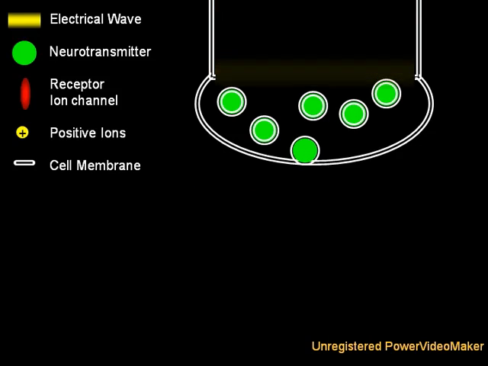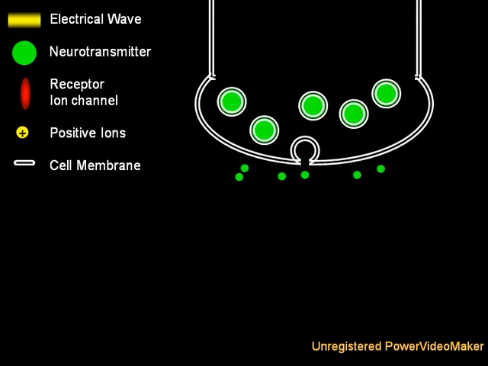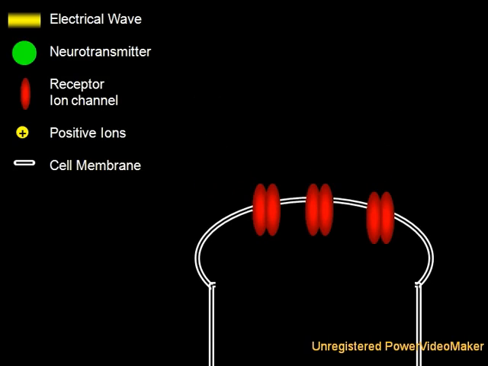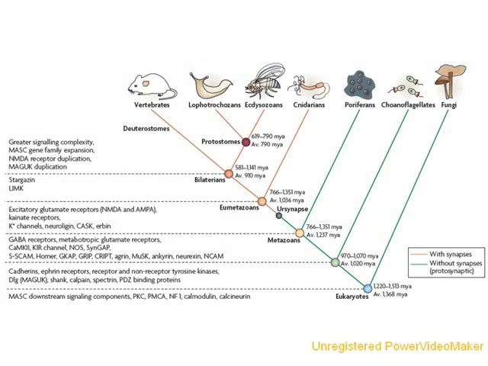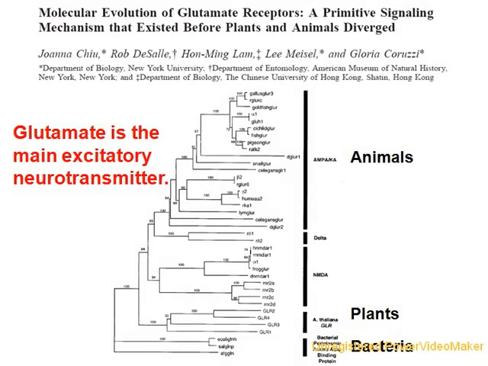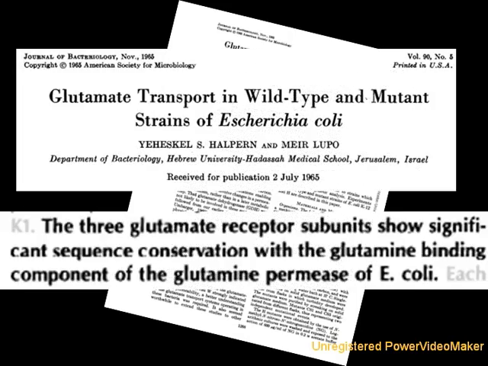Why release neurotransmitter if there's no receptor for it to bind? Why have such a receptor if no cells are releasing the chemical? However, if we actually look at the proteins involved in making a chemical synapse, their origin becomes apparent. The receptor came first. Analysis of DNA sequences reveals that glutamate receptors existed before the divergence of plants and animals, and therefore before the emergence of multicellular life. And the glutamate binding domain goes as far back as bacteria.